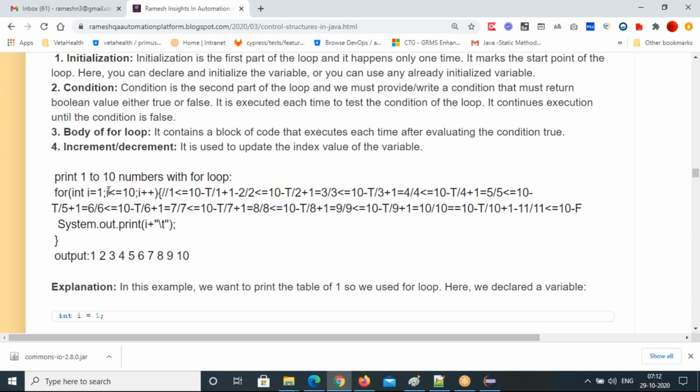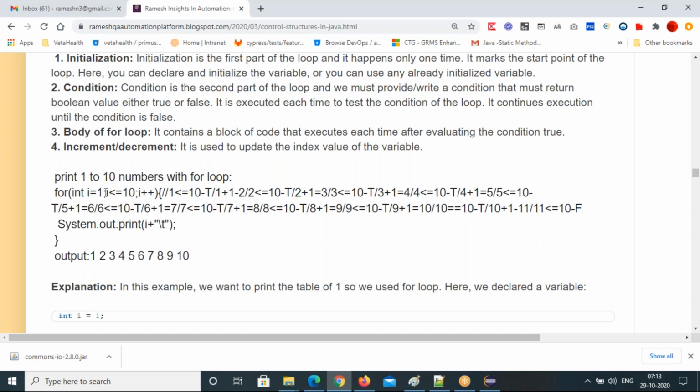Now where will it go? Again it will go to the condition. 2 less than or equal to 10 is true. So it comes inside, and that value 2 will print. Again it will go to i++, so update the index value. Now i is 2, it will update 2 plus 1, that is 3. Now the current i value is 3.